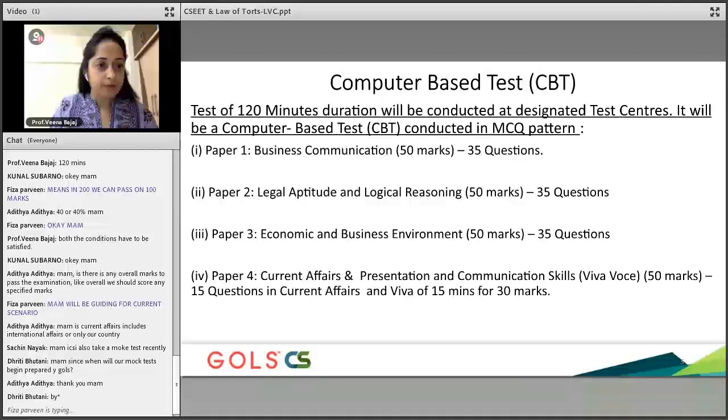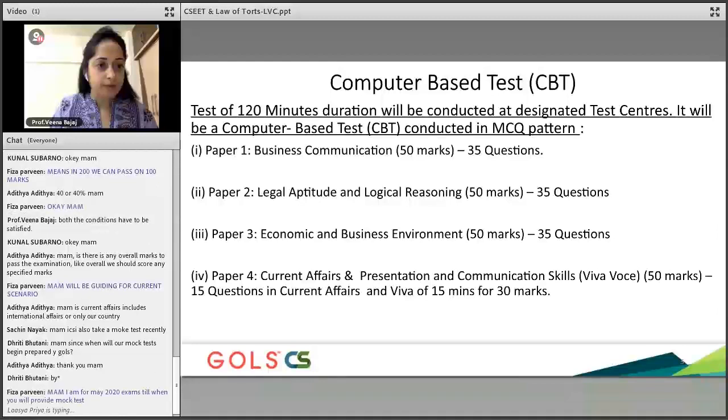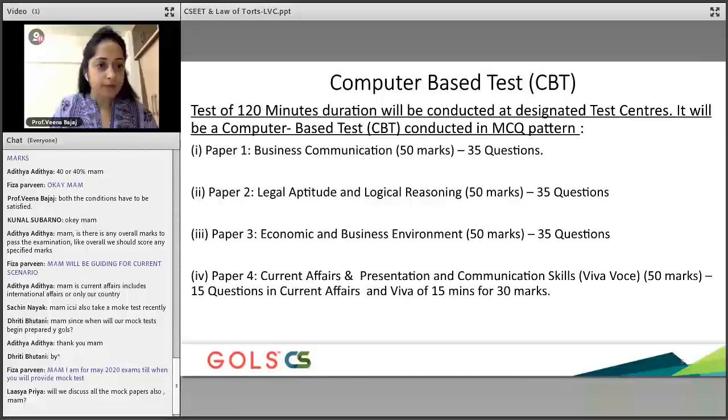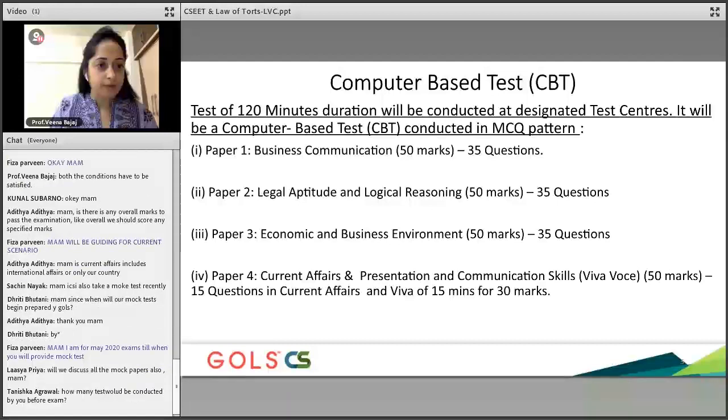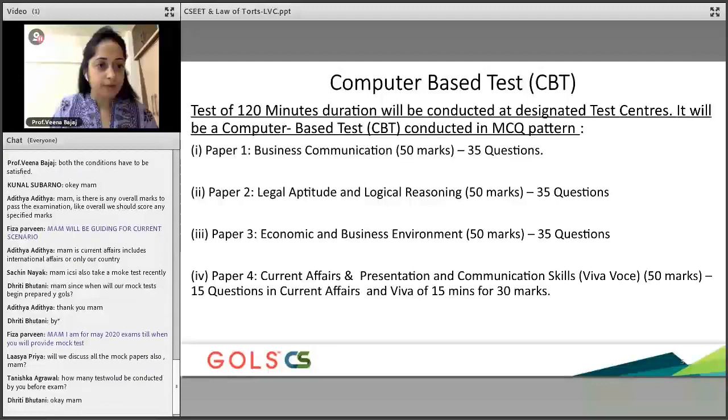So, ma'am, since when will the mock test begin? We are expecting, Dhriti, as you are aware, you are our existing students, we are on our way to finish the syllabus soon. Every day we are having classes. Today morning we had, tomorrow we are going to have. So our objective is to finish within the timeline that we are expected to. That is why I keep requesting students to study when these classes are going on, so that immediately after these classes we can start the mock test. The mock test preparation from our end has already started. Once we are done with this, that's when we will start the mock test.